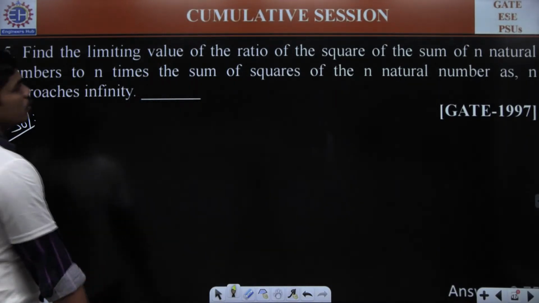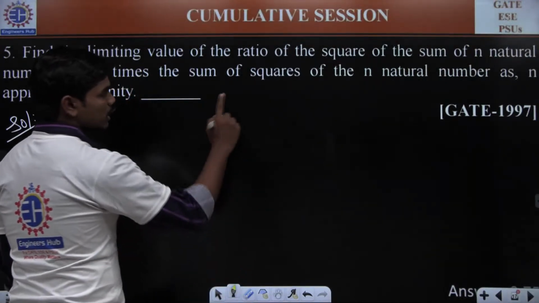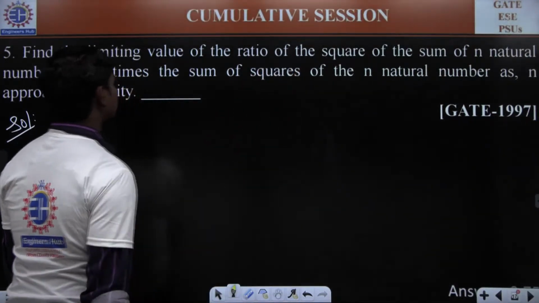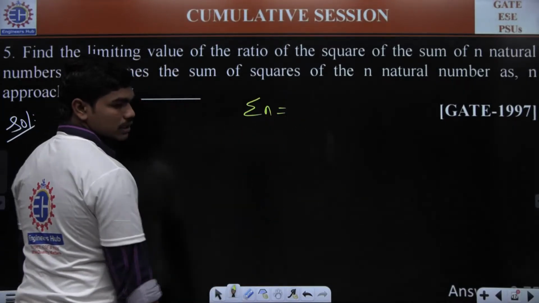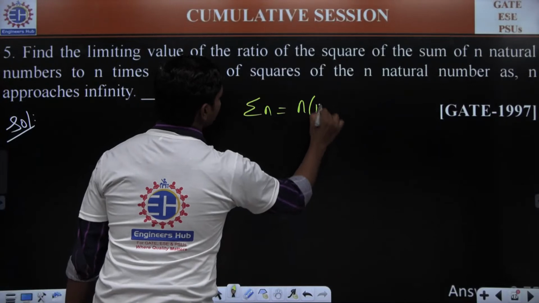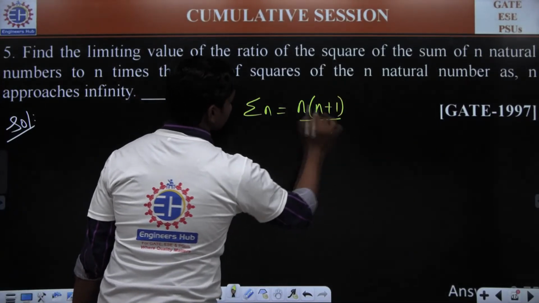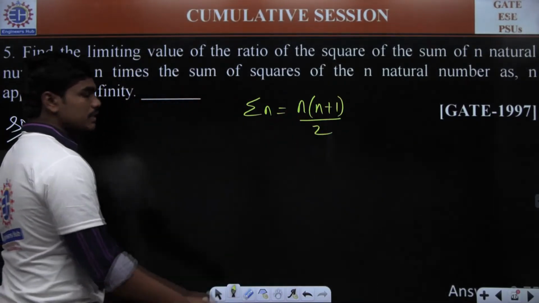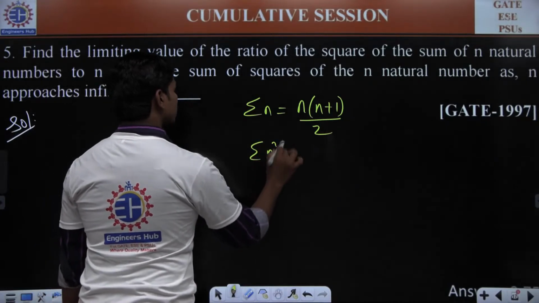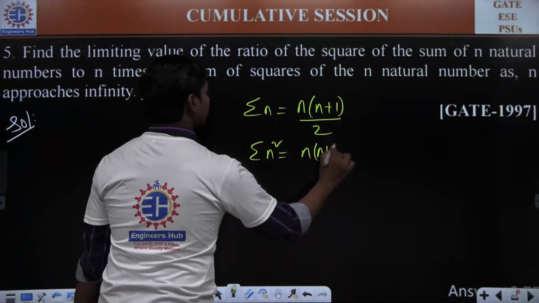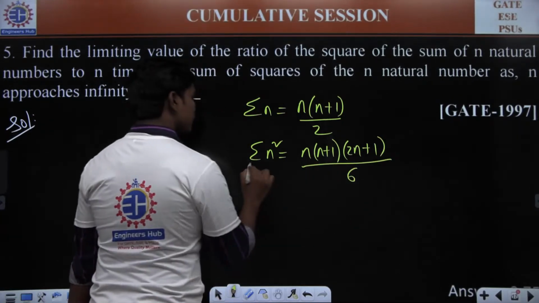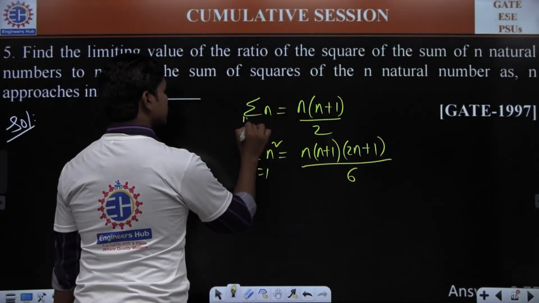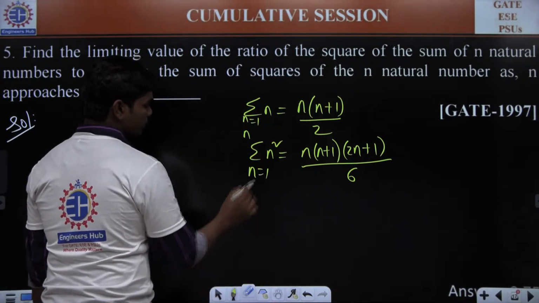Finding the limiting value of the ratio of the square of the sum of first n natural numbers. You know, sigma n, which is basically the summation of first n natural numbers, is nothing but n times n plus 1 by 2. Okay? Next, summation of n square is how much? n into n plus 1 into 2n plus 1 by 6. You know this. Correct? So whenever you have n running from 1 to n, let us write it for your understanding.